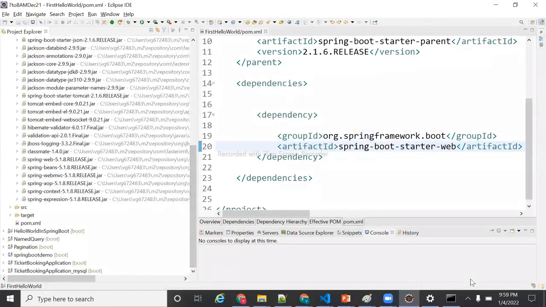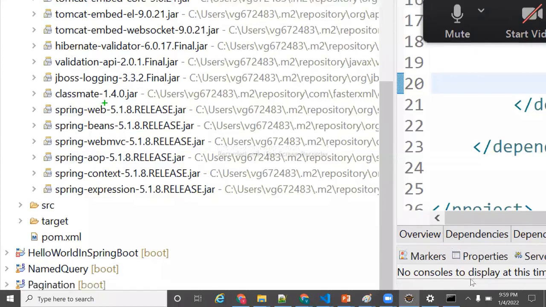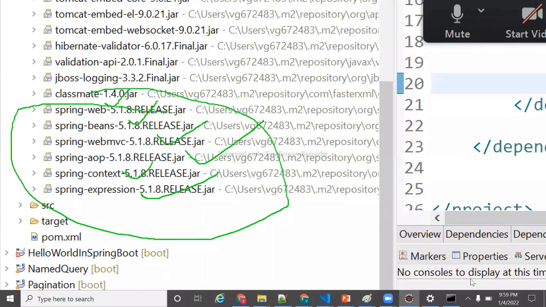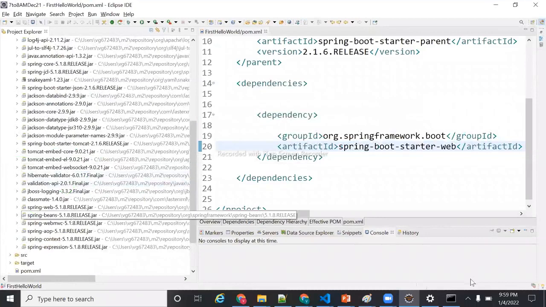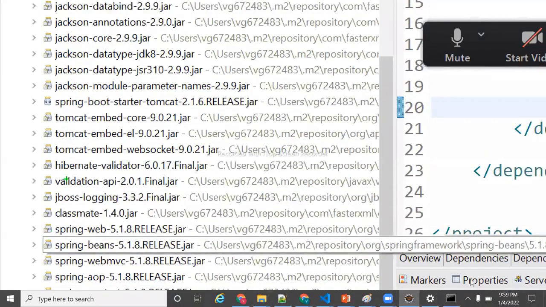Here are the Spring jars: Spring web, Spring beans, MVC, AOP, context, expression. These are Spring jars. Now the Hibernate jar, and the Tomcat jars. Automatically, as I told you, Tomcat will be there, right? Within that, the Tomcat jar.